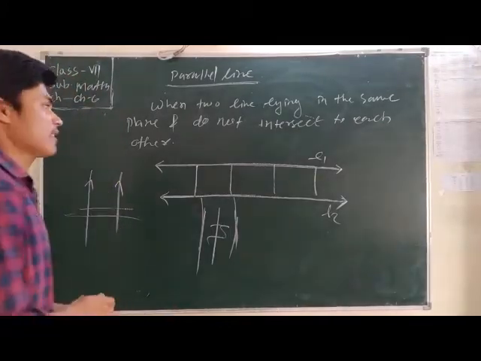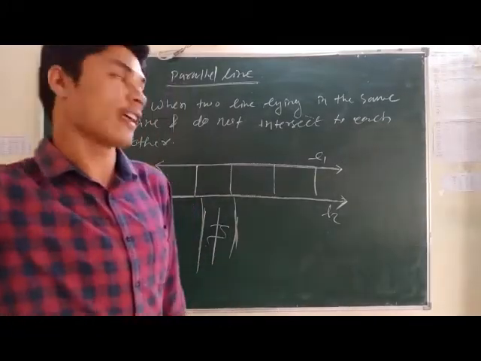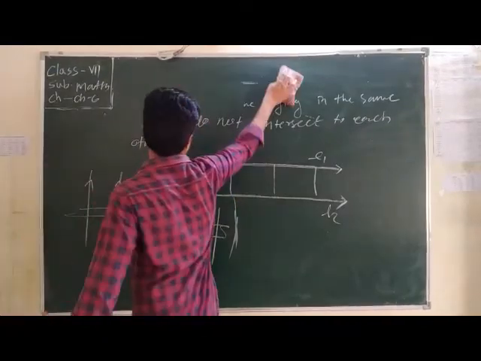Now we discuss about the transversal lines. What is transversal lines?